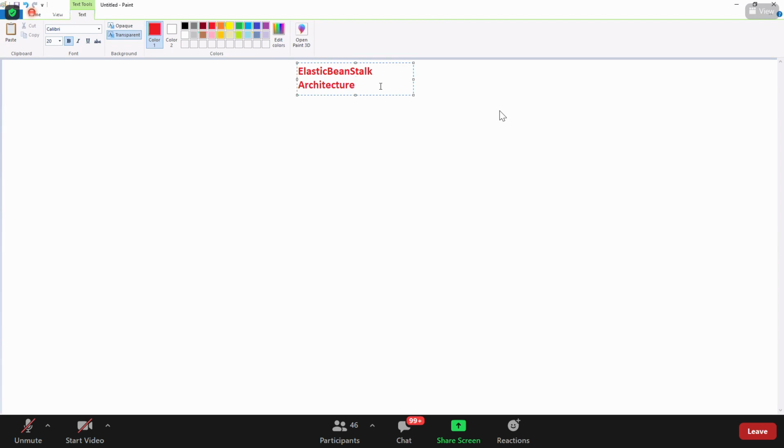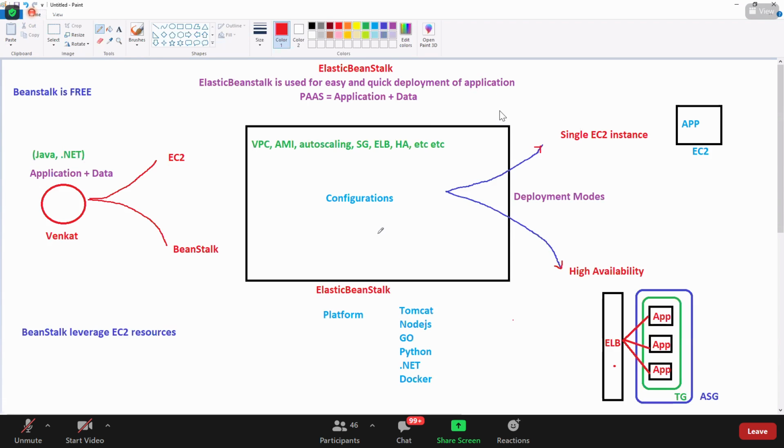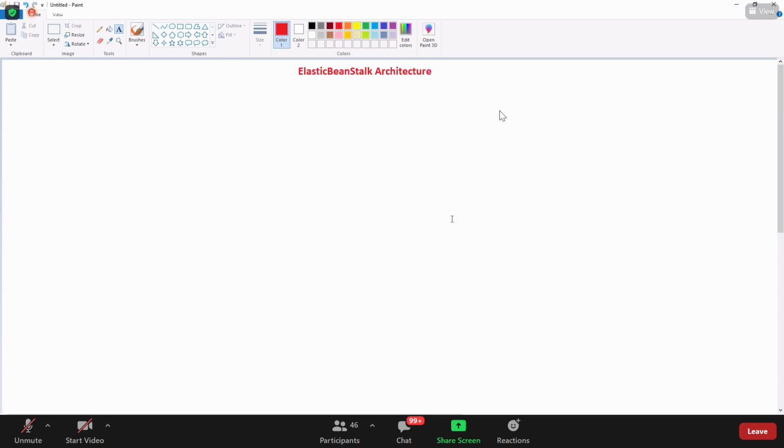Architecture. Okay, Beanstalk architecture. We have discussed how Beanstalk looks and works, but let's see what the architecture of Beanstalk actually is, how it exactly works, and what it contains in the console. So bear with me, I need to draw the diagrams here.